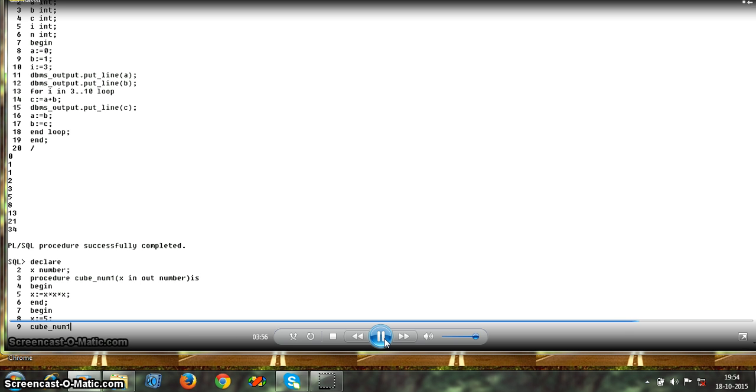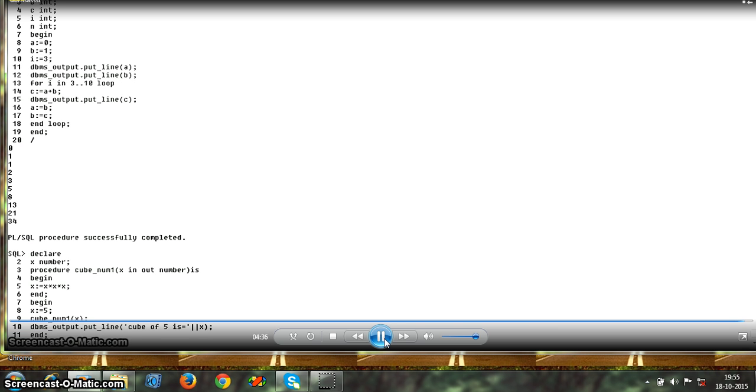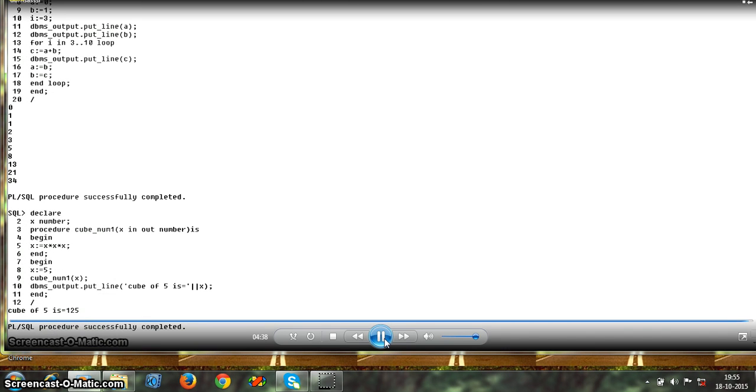This is one of the procedure example programs, and one important thing is that when we work in PL/SQL we must give set serveroutput on. DBMS_OUTPUT line, you see, prints the x value in the program. We see the output like this. Thank you.